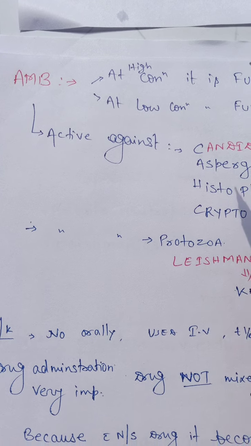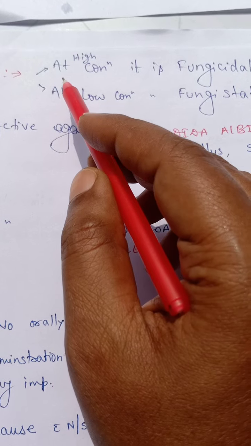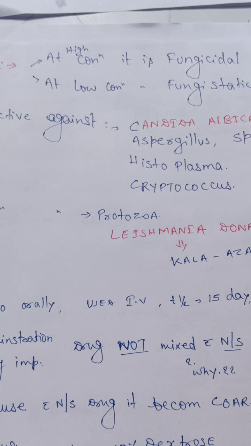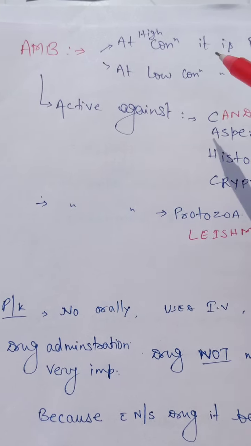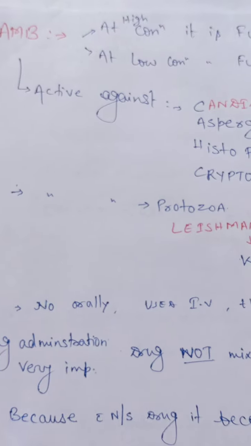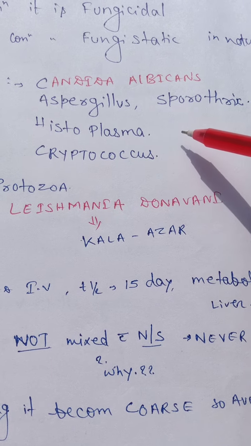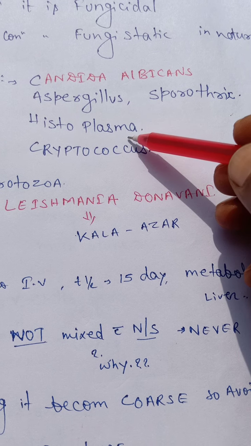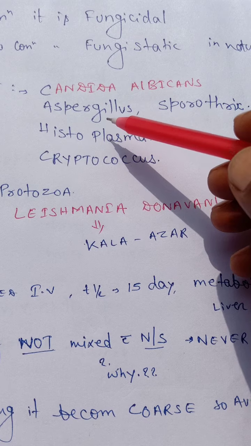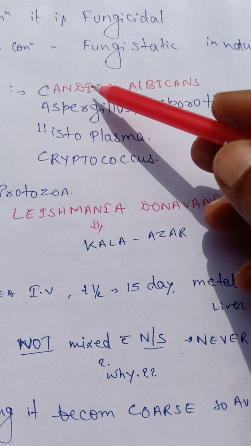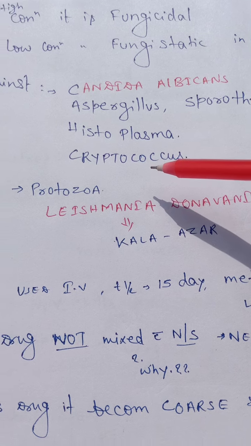Now, amphotericin B is fungicidal in nature at high concentration, and at low concentration it is fungistatic in nature. Amphotericin B is active against Candida albicans, Aspergillus, Sporothrix, Histoplasma and Cryptococcus.